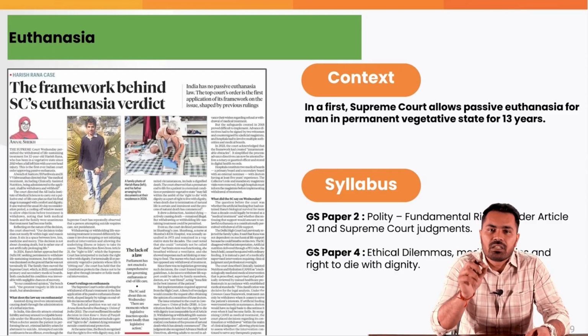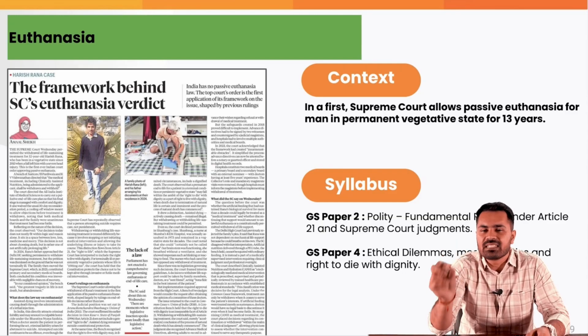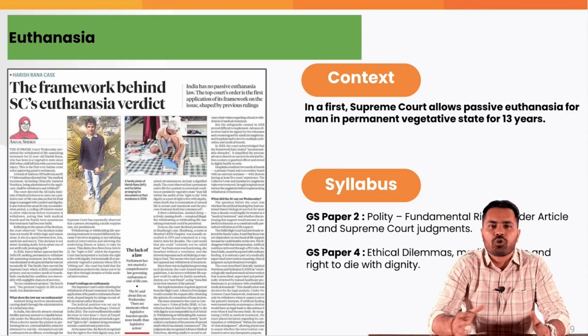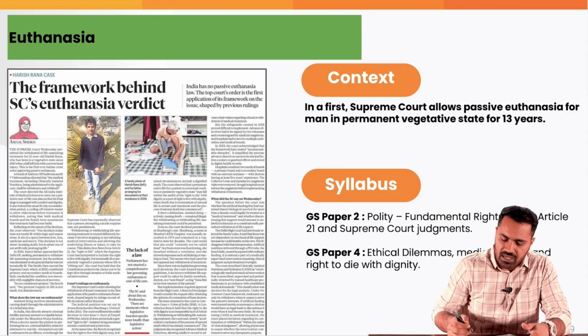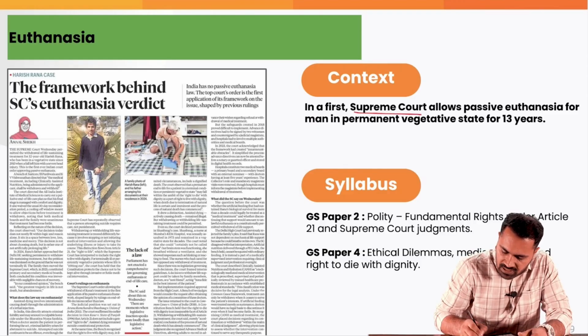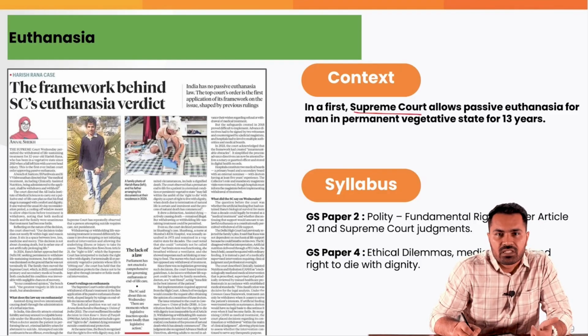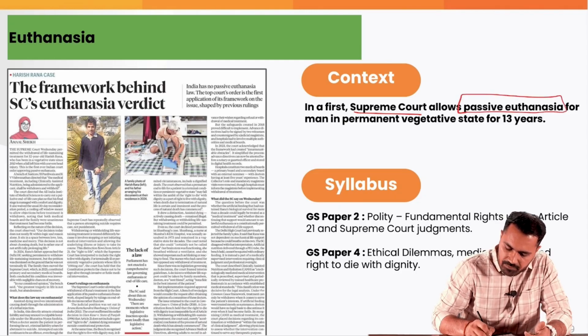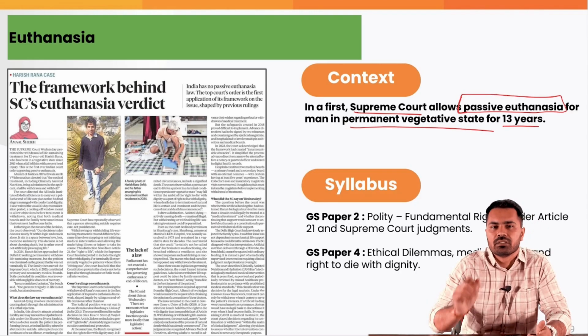This is not an imaginary person, this is the condition of Harish Rana, whom the Supreme Court in the recent judgment has allowed to undergo passive euthanasia. So the first article talks about how the Supreme Court, in the recent Harish Rana case 2026, allowed passive euthanasia for the first time for a man in a permanent vegetative state for the last 13 years.